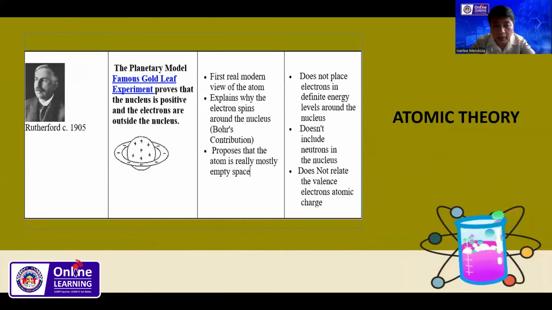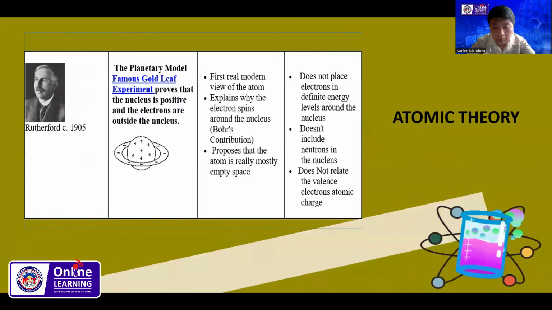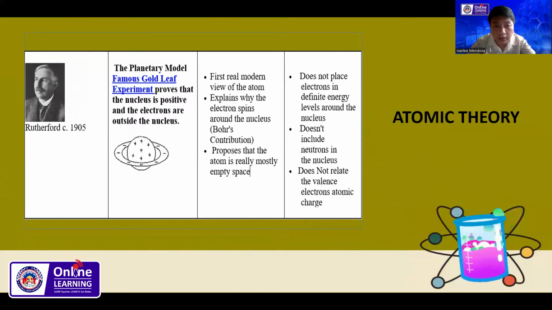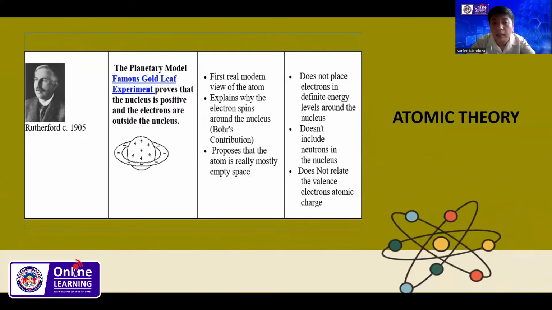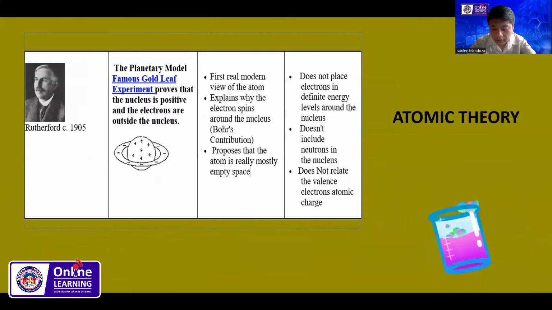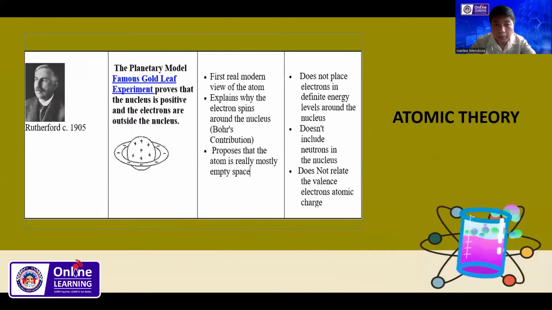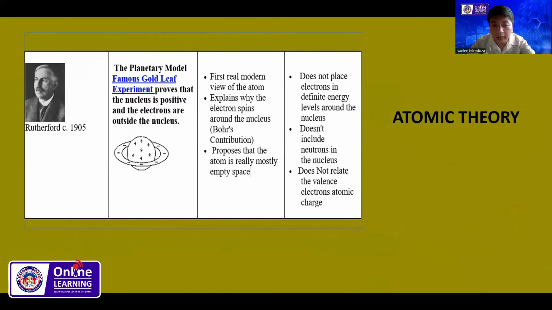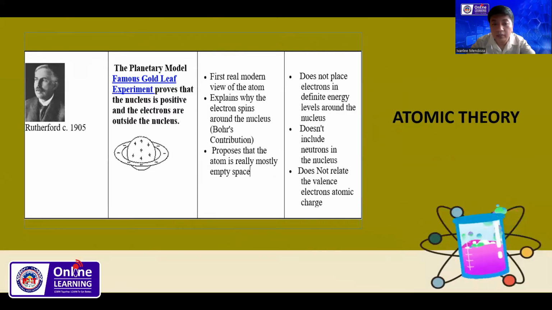Next one, he is Ernest Rutherford in 1905. The name of the model is the planetary model, which is the famous gold leaf experiment. It proves that the nucleus is positive and the electrons are outside the nucleus. Now, some importance and improvement. First, a real modern view of the atom, it explains why the electron spins around the nucleus, or the Bohr contribution, and proposes that the atom is really mostly empty space.